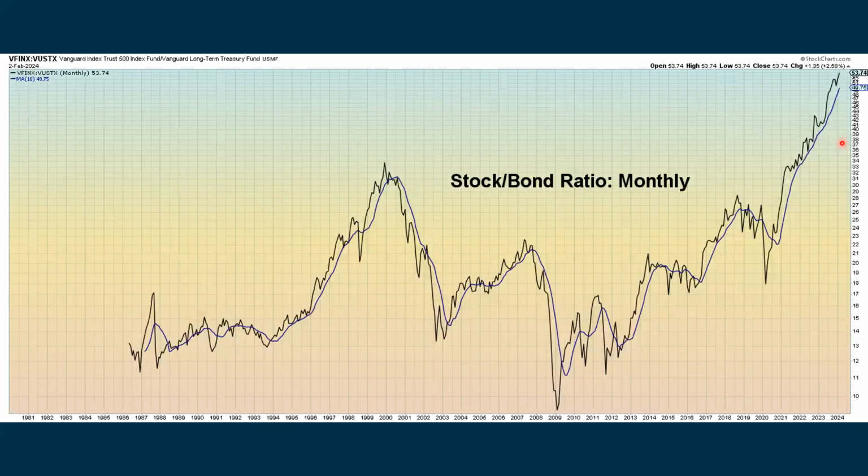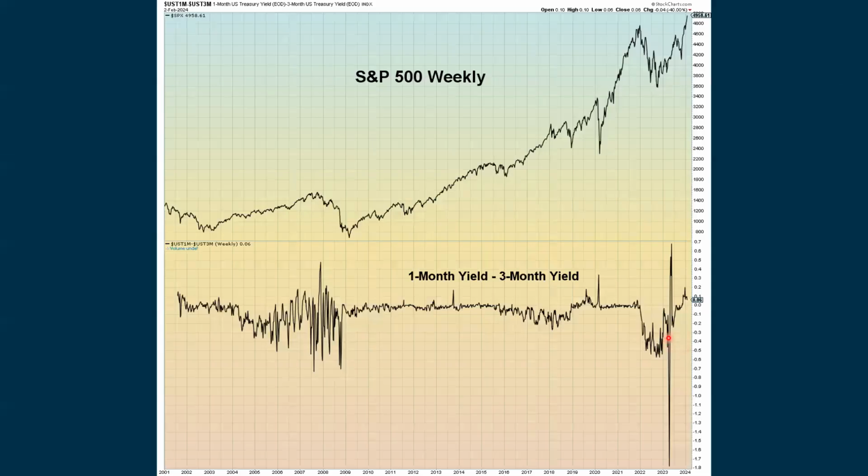Keeping an eye on the total bond ETF, we are seeing a real improvement when we look at bonds based on price. But when you compare stocks to bonds, stocks are outperforming. And I'm wondering here, this little spike up and the fact that we're positive with the 1 to 3 month yield, is that something to do with some banking thing that might rear its head at some point in the future? I don't know. It's not normal for this chart to be giving us a positive result, and it has been now for quite some time.